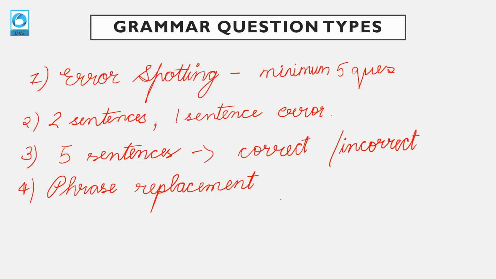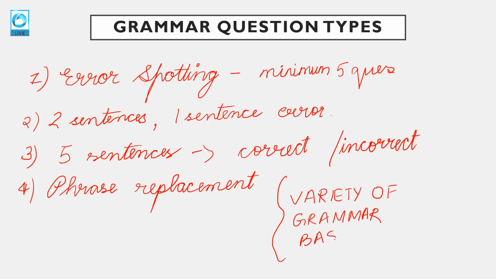Like I cover a variety of patterns. So what you have to do is, rules will not change, they will be used again, but what you should do is have confidence in this particular part. You should cover a variety of grammar based questions, right? Even error spotting, there is a variety, like I told you, right? This variety of grammar based questions you will find in Oliveboard mocks, plus our classes as well. We cover a variety, right? So I hope this is clear. Grammar portion first.